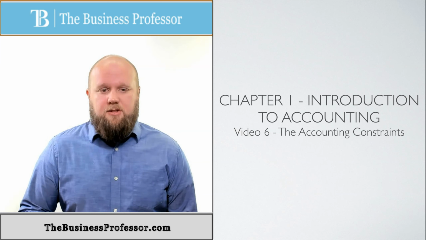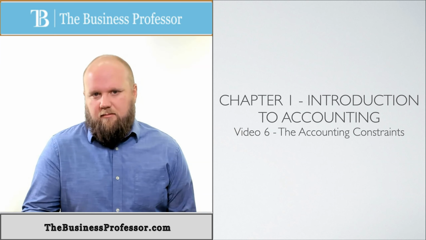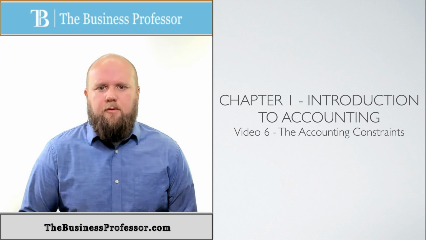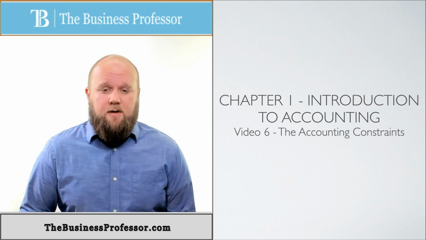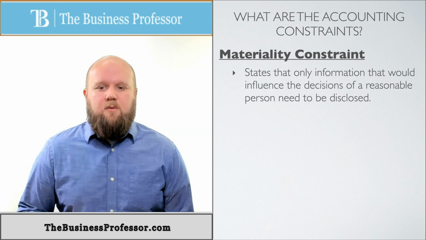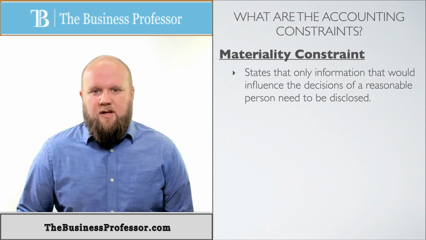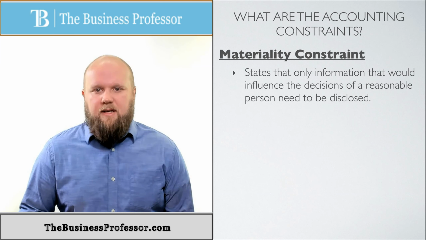There are two main constraints that would allow us to not have to report what we would normally maybe think we would need to report on our financial statements. So the first one is what's called the materiality constraint. And what this does is it states that only information that would influence a decision of a reasonable person needs to be disclosed. So a good vague example of this would be if I